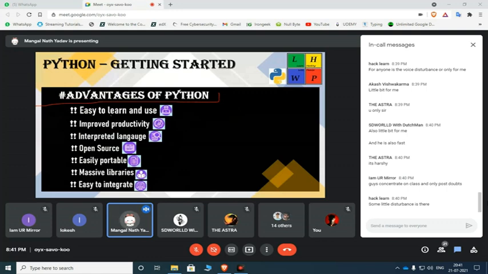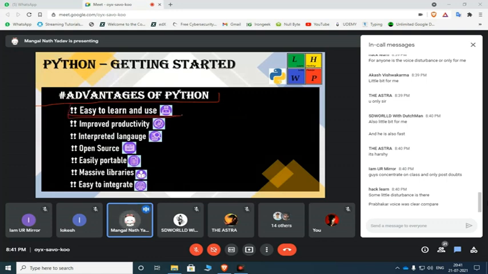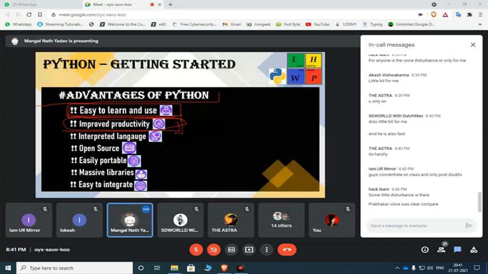Well, Python is easy to learn and use. We can learn it very easily. Not that much big, but at the beginning it will be easy, but as you go deeper, it will be harder to learn. Improve productivity. It can save time and it can give very important results as we compile the code.